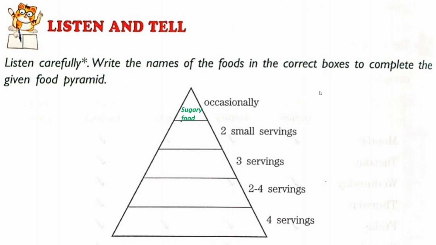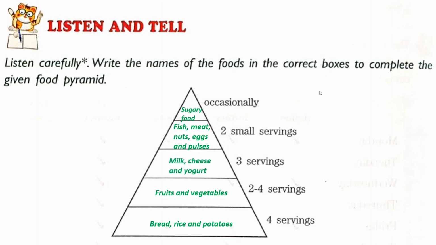Now, we should have 4 servings of bread, rice and potatoes. So in 4 servings you have to write bread, rice and potatoes. And 2 to 4 servings of fruits and vegetables. So in the second last you have to write fruits and vegetables. 2 servings of meat, fish, nuts, pulses and eggs make a healthy diet. So in the second one please write fish, meat, nuts, eggs and pulses. And the last one is 3 servings of milk, cheese and yogurt are healthy for us. So please fill milk, cheese and yogurt in the third blank.